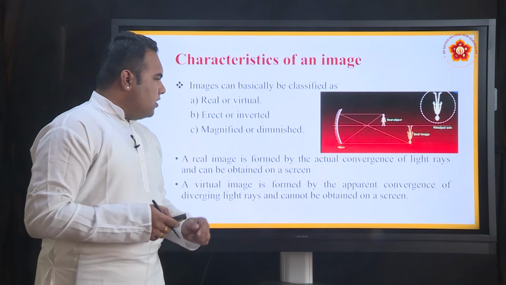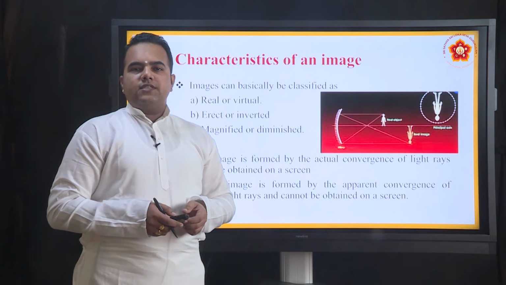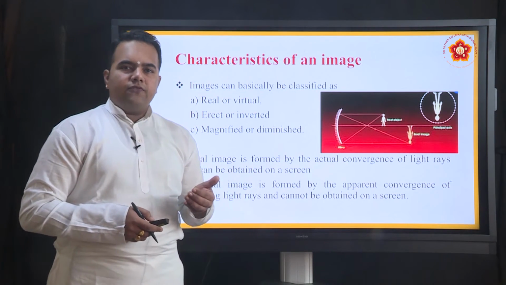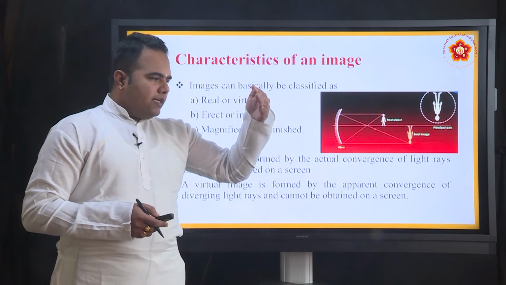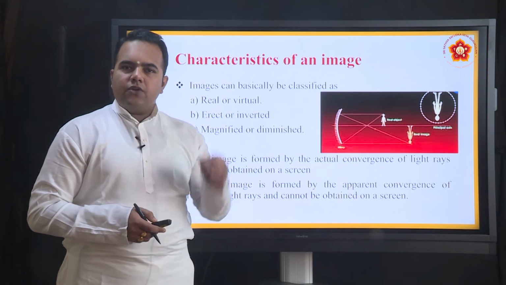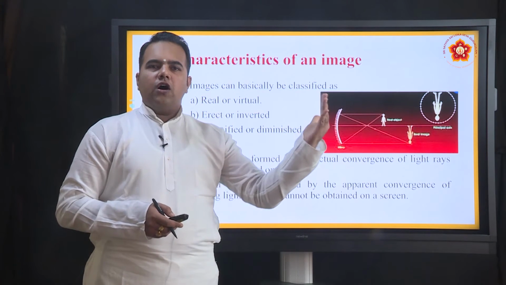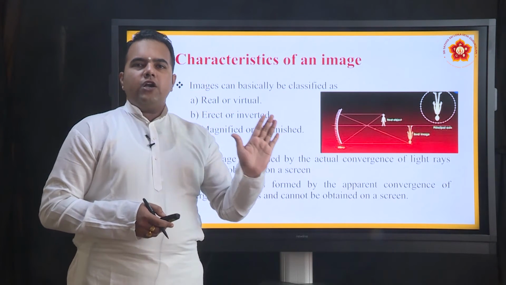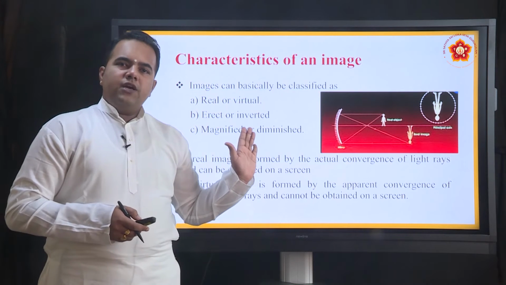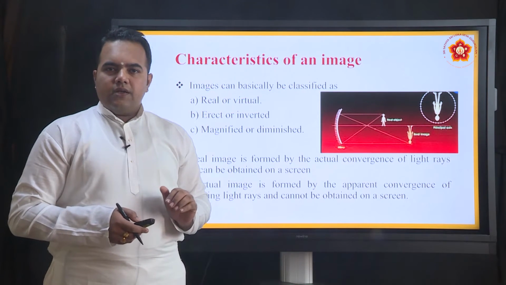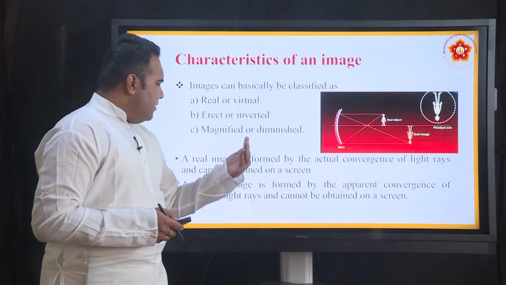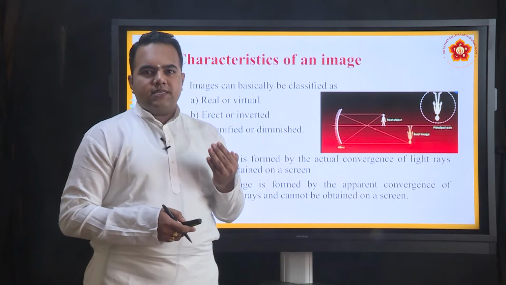So, such an image is called a virtual image. Now, you know why we say a plane mirror forms a virtual image, because as long as the object is in front of the mirror, the image is being shown in the mirror. The moment the object moves away, the image also disappears in the mirror. There is no means by which we will be able to obtain the image on a screen.